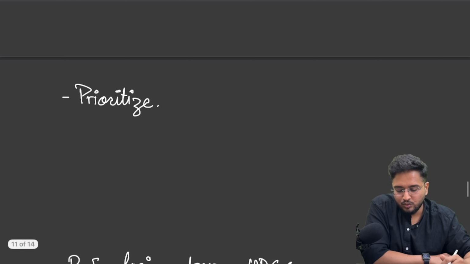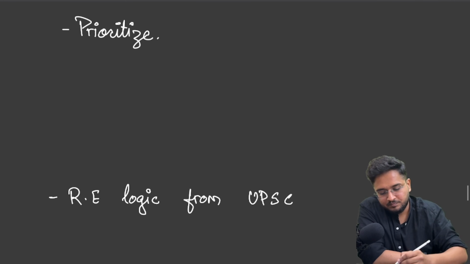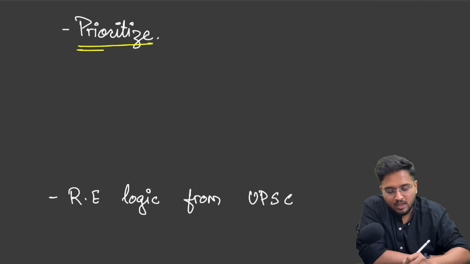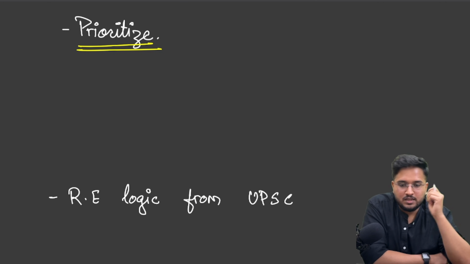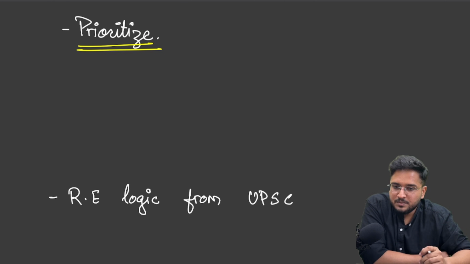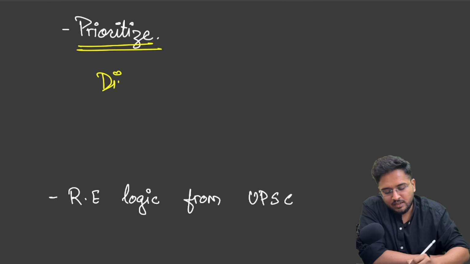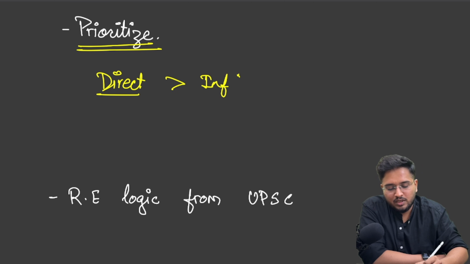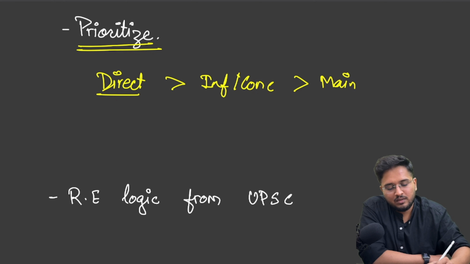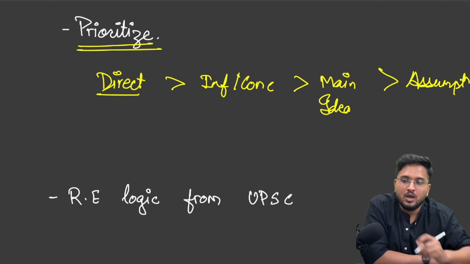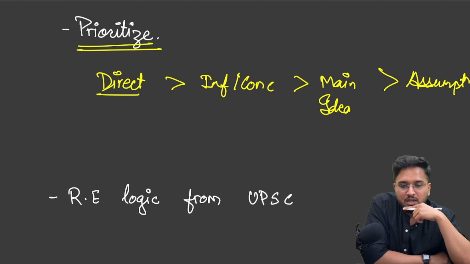So the first thing to do in reading comprehension is to prioritize the passages while solving. If you have a passage on assumption, you can keep it for the end. So first prioritize the direct factual question passages, then go for inference or conclusion, then the main idea, and lastly keep the assumption-based passages. This order will help you get more accuracy when it comes to reading comprehension.